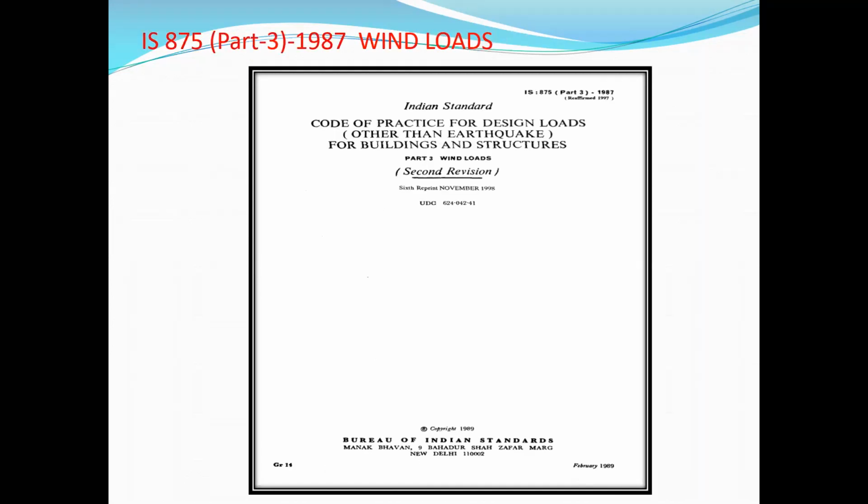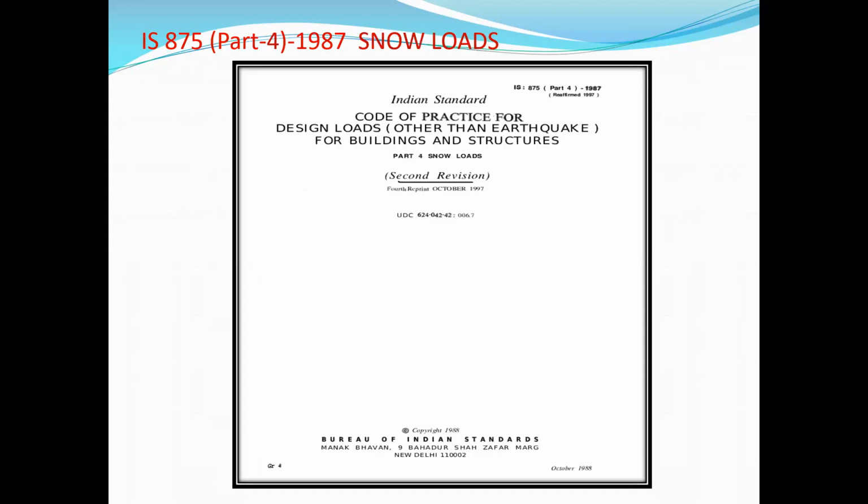See this another code book, IS 875 part 3, 1987. This is for wind loads: how to take the value, how to calculate the wind loads. See this IS 875 part 3, 1987 code book for reference. Another one, IS 875 part 4, 1987. This is for snow loads. This code book is used for how to calculate and take the load for snow loads. This Indian Standard code book is the reference for snow loads, IS 875 part 4, 1987.